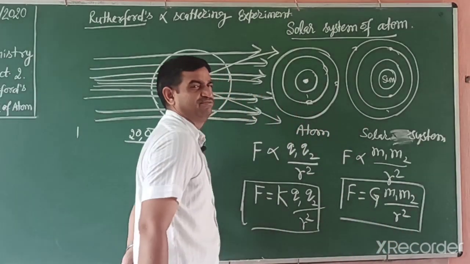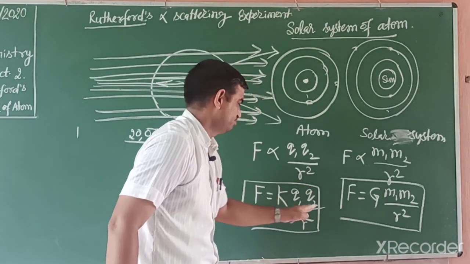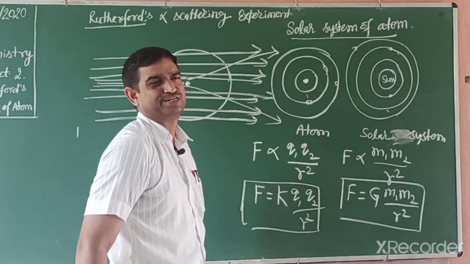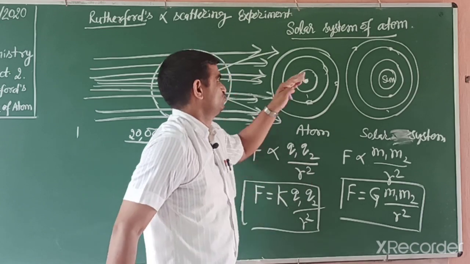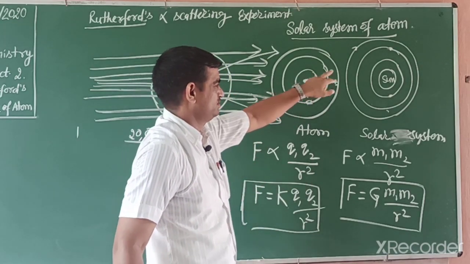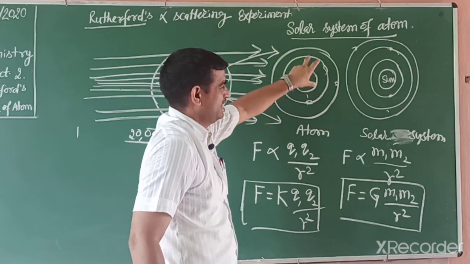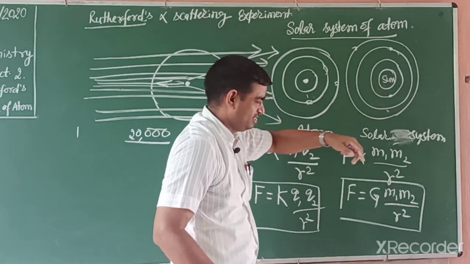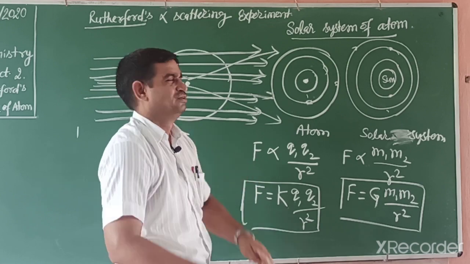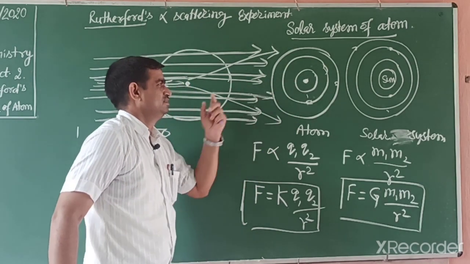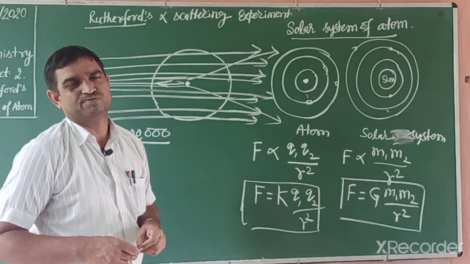This gravitational force is equal to the Coulombic force of attraction. Both are equal. So in the solar system model comparison, the sun is like the nucleus, the planets are like electrons, and there is a force of attraction between them. In this way, this is the solar system model.